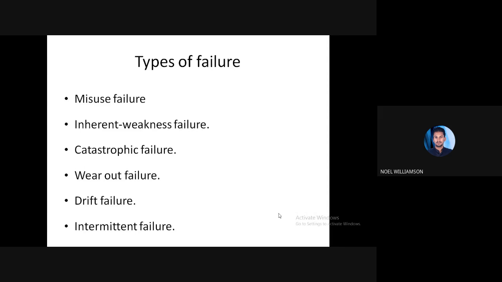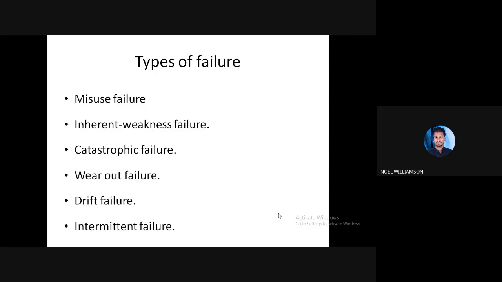Next is the catastrophic failure. It is an unpredictable failure. Unpredictable in the sense that the component will fail suddenly, without any prediction. So unexpected failure is that.